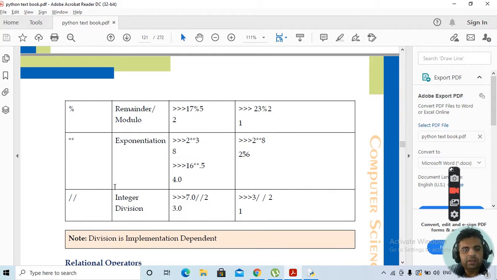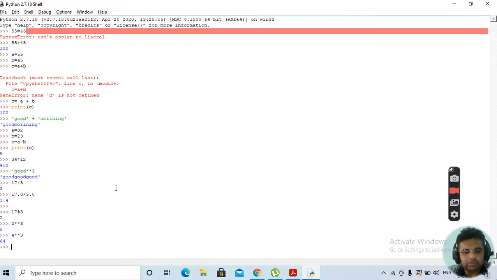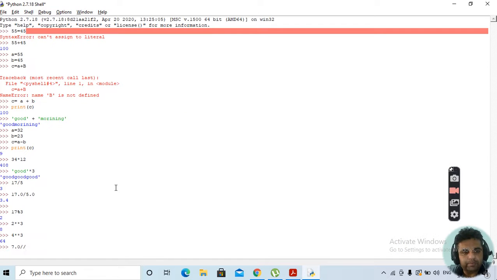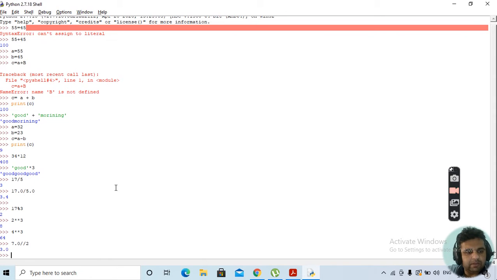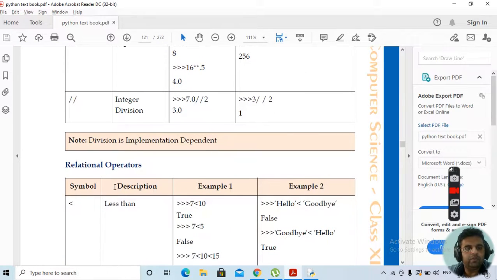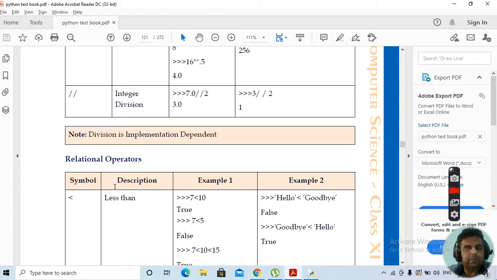Then we have integer division. Clear? How will you write that? Suppose we write 7.0 divided, represented by a double slash symbol. If instead of single division you write double division, it will give you the answer as integer division, the integer part. It won't give you the floating point answer. Okay, this is how it works for algebraic operators.